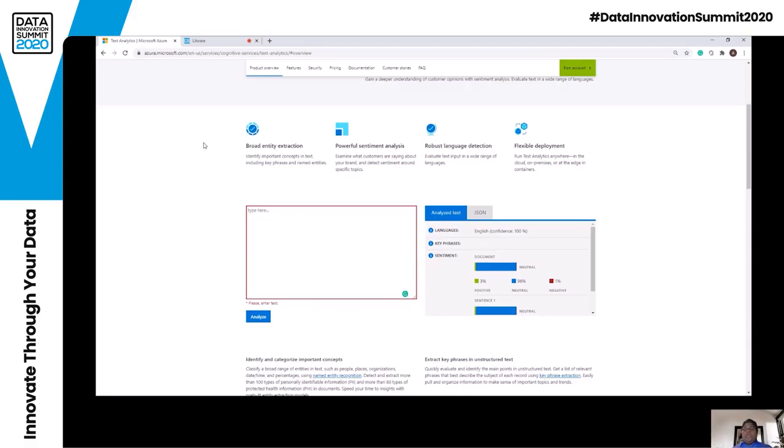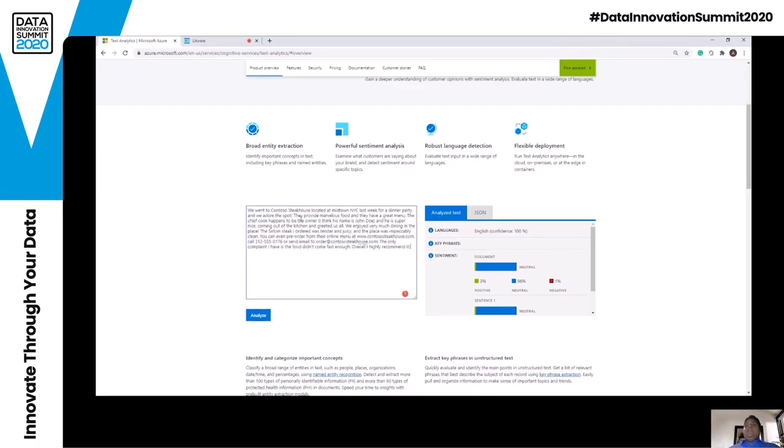Let's see how it works and what output you can get out of a bunch of text. Let's start with a complaint text. I'm testing a complaint here. We went to Contessa Steakhouse located in New York last week and had a dinner party. Something went wrong and there is a complaint. I don't have time to read all this, and in your business also, a lot of people will be complaining and you might not have time to read all of it. So let's use our smart cognitive services and see what other information we can pull out of it. I just click one button, Analyze.